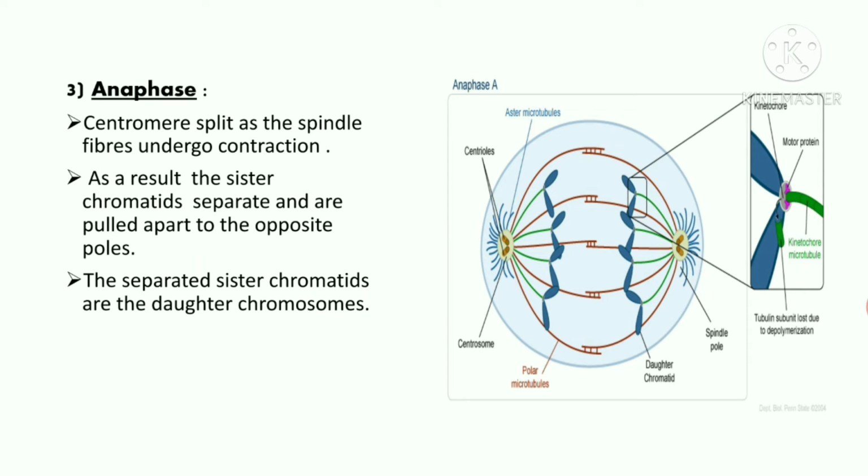Anaphase. The centromere splits as the spindle fibers undergo contraction. As a result, the sister chromatids separate and are pulled apart to the opposite poles. The separated sister chromatids are the daughter chromosomes.